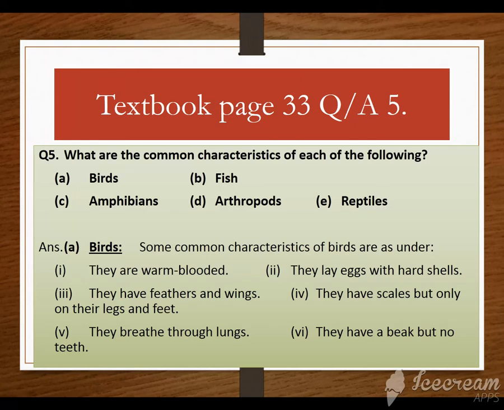यानी हमने पहले भी ये बात की थी, ये भी पढ़ा था कि जो उनके scales होंगे वो सिर्फ टांगों और पाँवों पे present होंगे. They breathe through lungs just like humans and they have a beak but no teeth. यानी कि उनकी चोंच present होगी, beak होगी but they don't have teeth. So teeth are absent in birds.